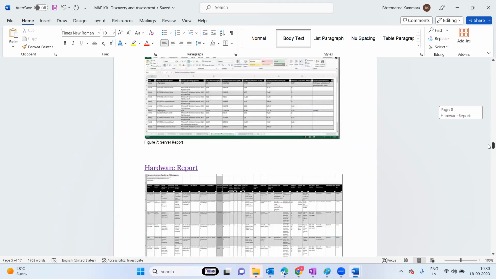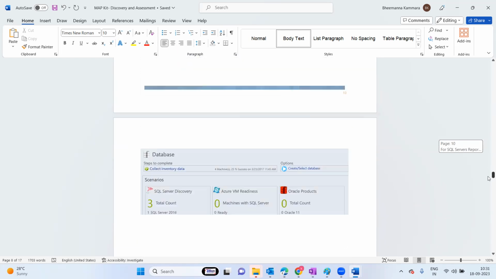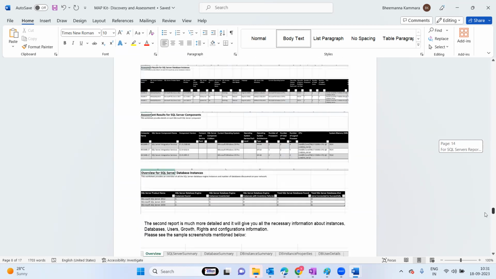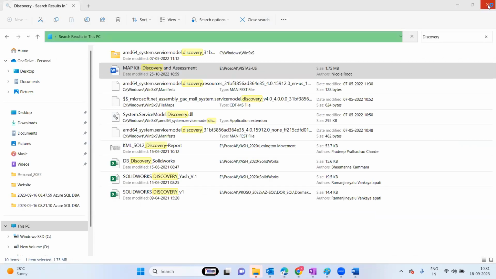It will show how many servers, what is the name, what is the version, what is the service pack, what is the CPU, what is the memory, how many users, how many services. That entire hardware report it is going to provide you. We will do this one as well. In an upcoming class we will definitely explore this. This is option one.